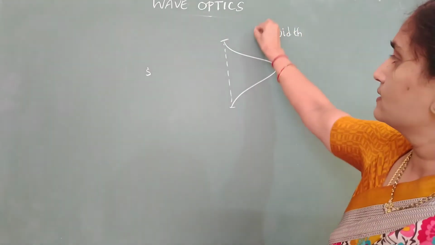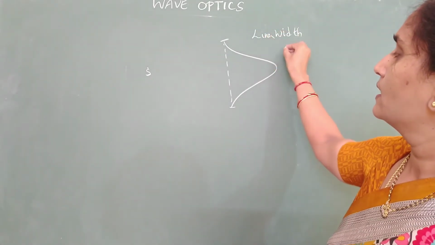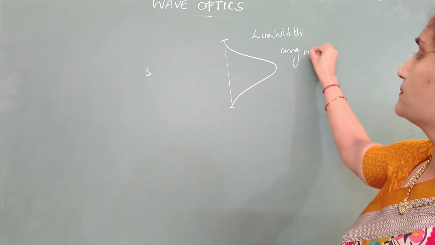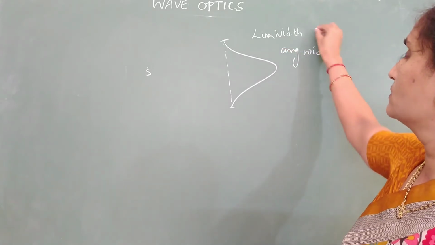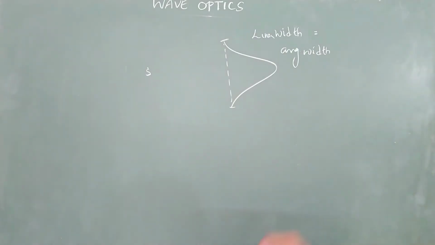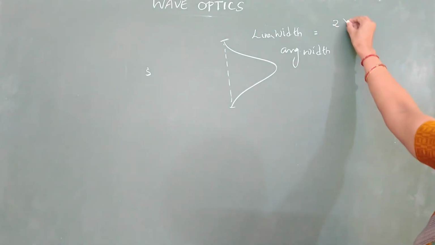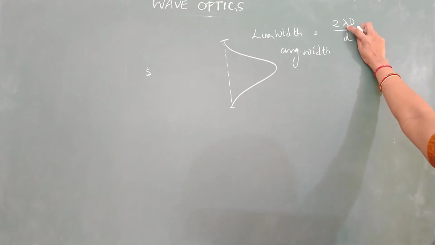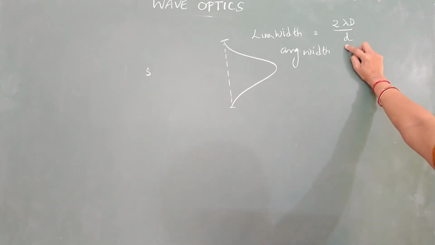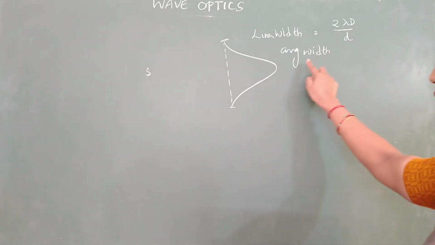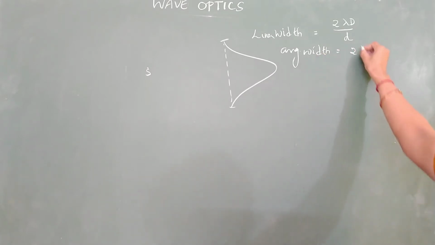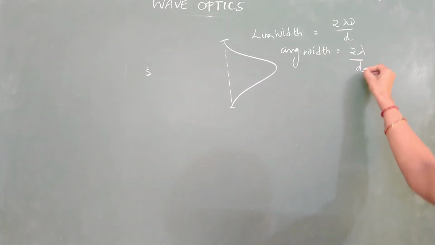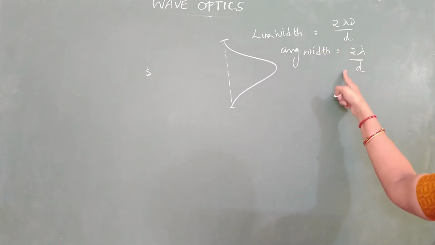We have two widths, linear width and angular width. What is linear width equal to? Linear width is 2 times lambda capital D by small d, where lambda is the wavelength of the light which we have used in diffraction, capital D is the distance between slit and the screen, and small d is the size of the slit. And what is angular width equal to? 2 lambda by d. Observe the difference.